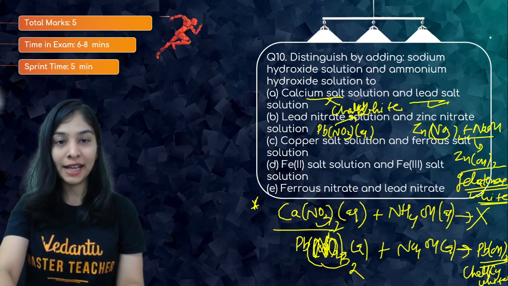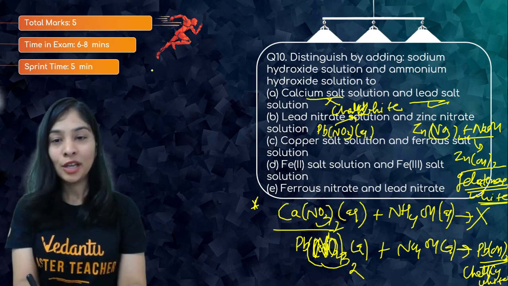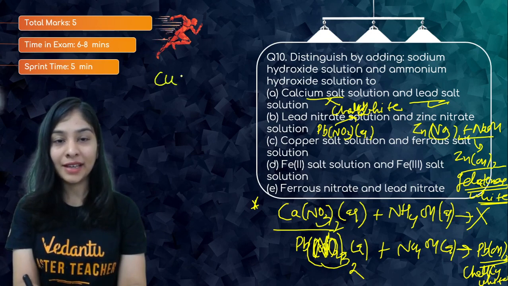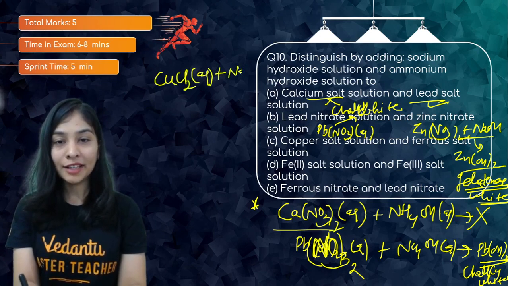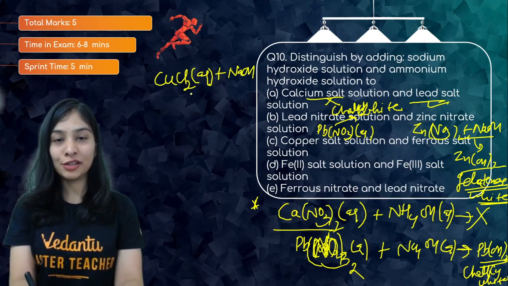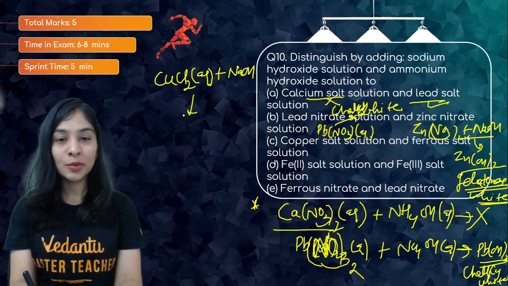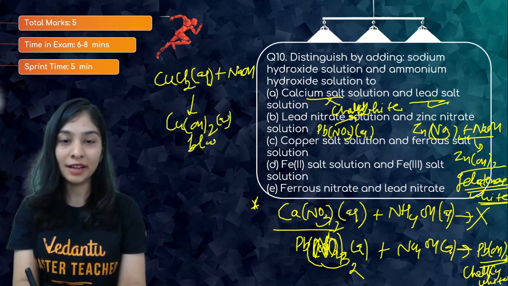Now we'll move to C part. Let me try to write here. C part: copper salt solution and ferrous salt solution. You can use any alkali. This will be a very easy reaction. Copper chloride, suppose I've taken with my sodium hydroxide. That will differ from ammonium hydroxide, because with NaOH, what will it give you? Copper hydroxide precipitate, which is blue in color.